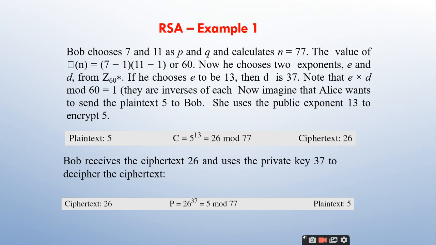Clear? Yes, sir. So we'll just see one example, a very simple example. Here Alice is the sender and Bob is the receiver.